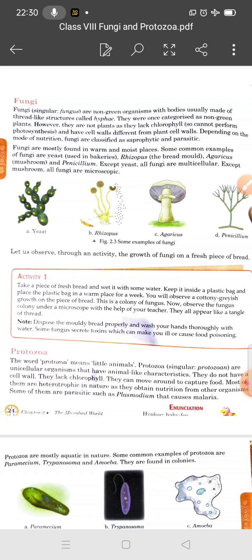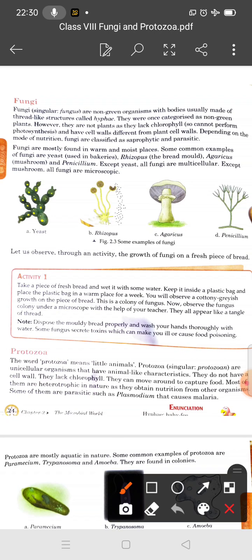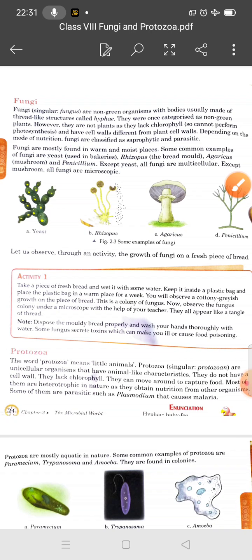Listen carefully students. Fungi can be unicellular and microscopic, for example yeast, or multicellular and large like mushroom and bread mold. Understand? Fungi are mostly found in warm and moist places.